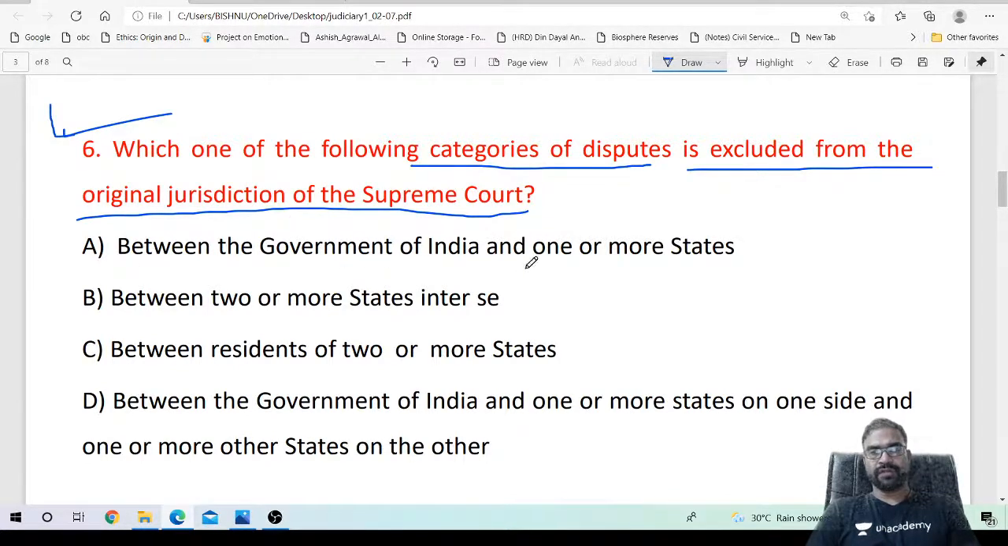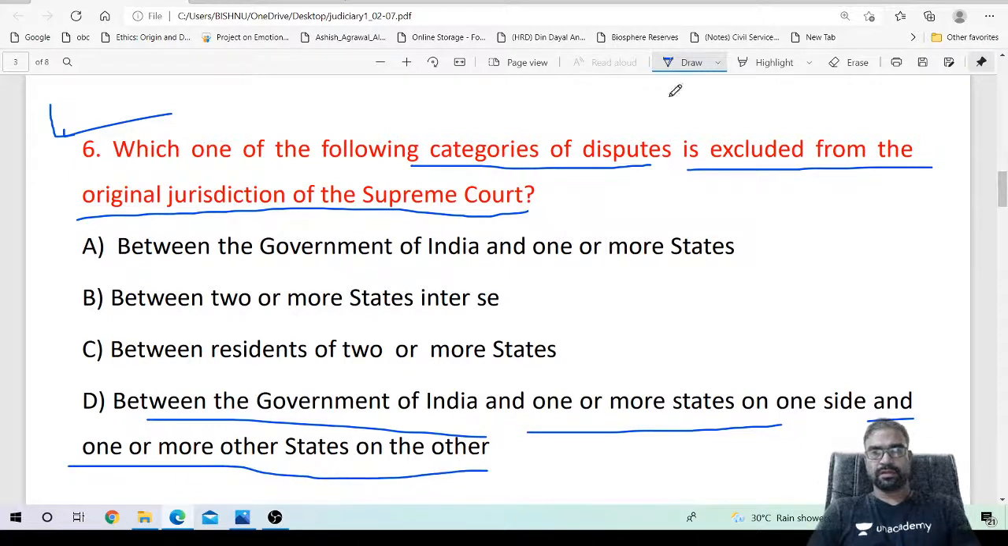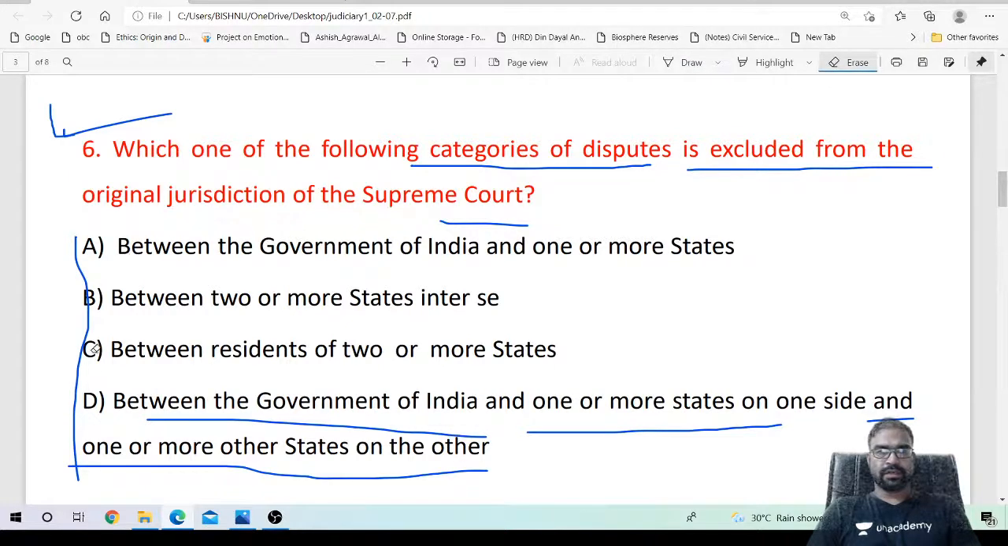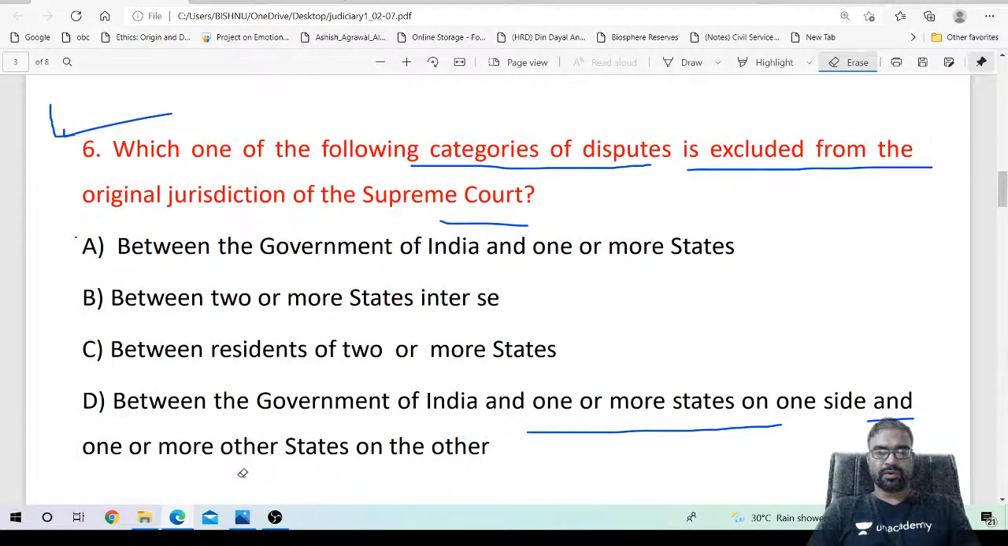Between the government of India and one or more states, between two or more states inter se, between residents of two or more states, between the government of India and one or more states on one side and one or more states on the other. So which of the following categories is excluded from the original jurisdiction of the Supreme Court? Among A, B, C, D, which one is not under original jurisdiction?